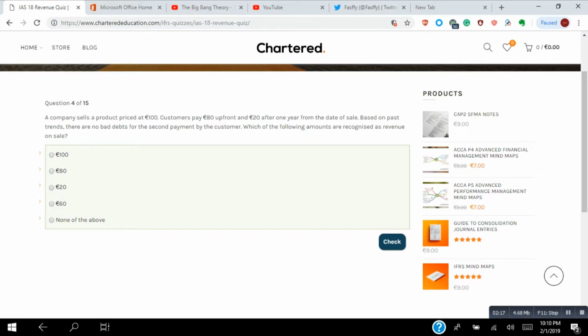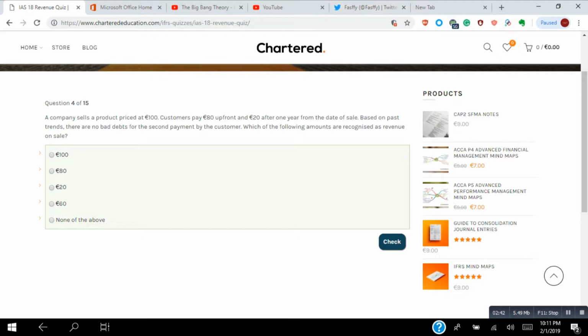A company sells a product at 100 euro, and customers pay 80 euro upfront and 20 euro after 1 year from the date of sale. Based on past trends, there are no bad debts for the second payment by the customer. Which of the following amounts is recognized as revenue on sale?